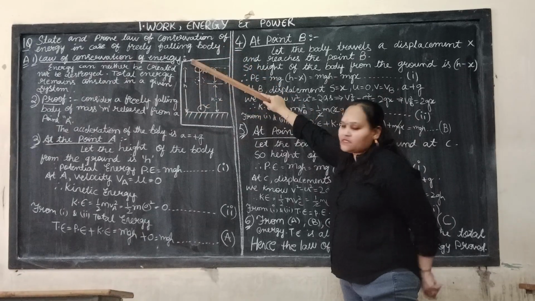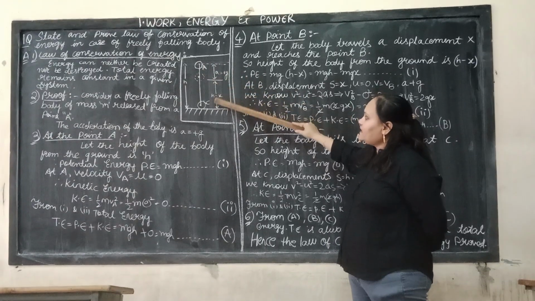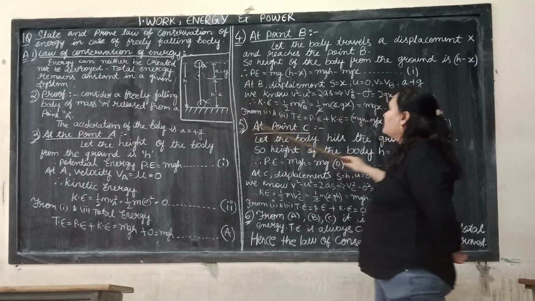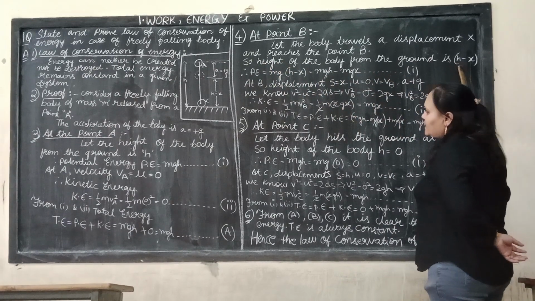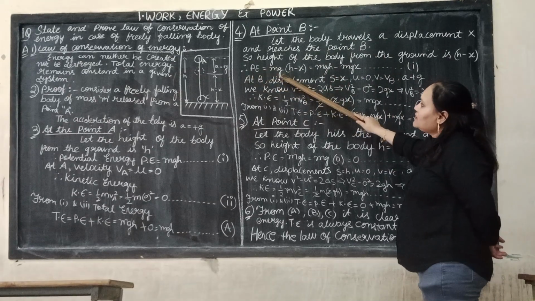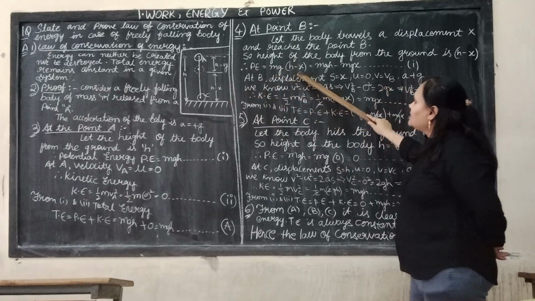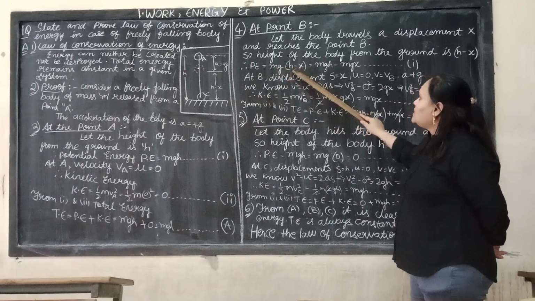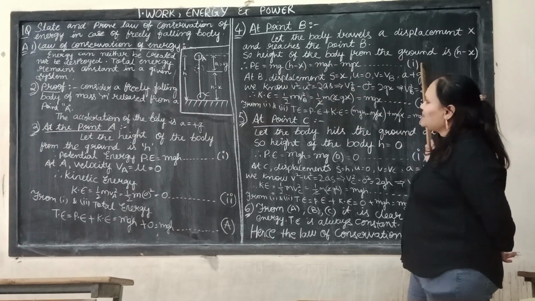The total distance is h, so the height of the body from the ground is h minus x. Substituting in potential energy equal to mgh, h is replaced by h minus x, giving mgh minus mgx. This is equation number 1.